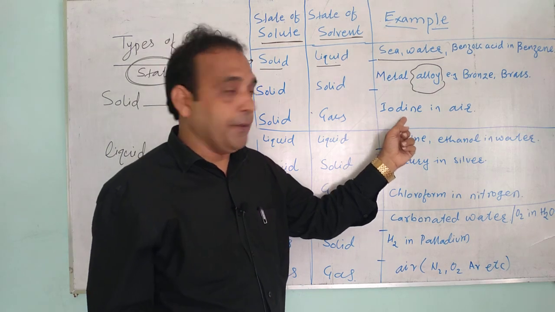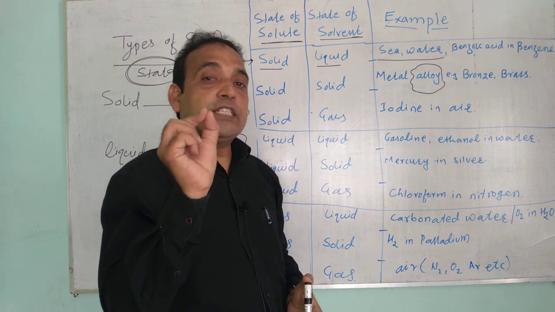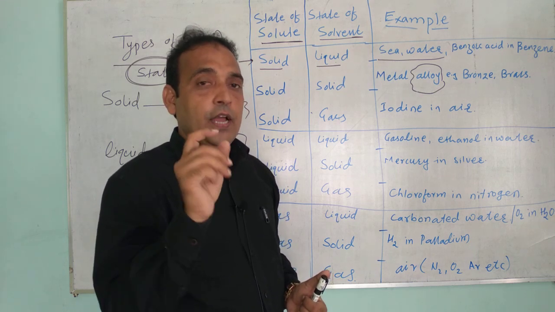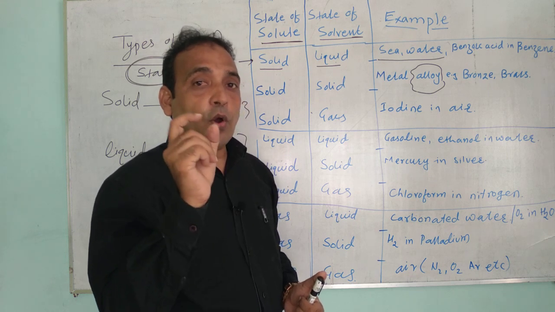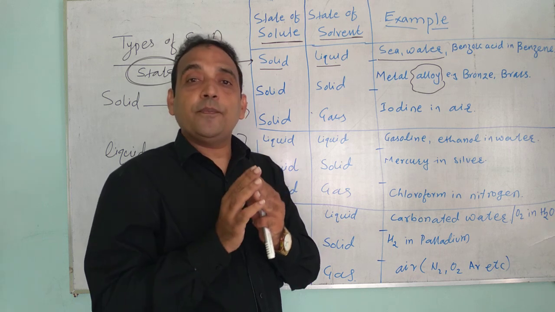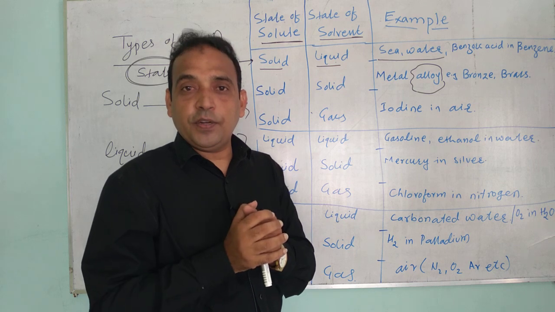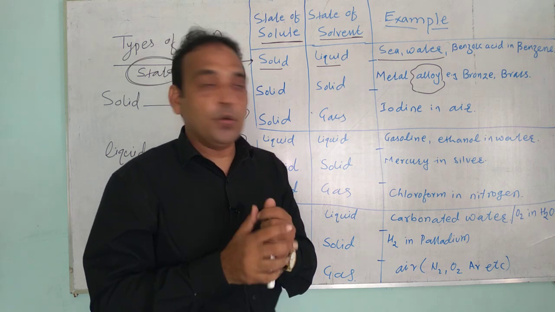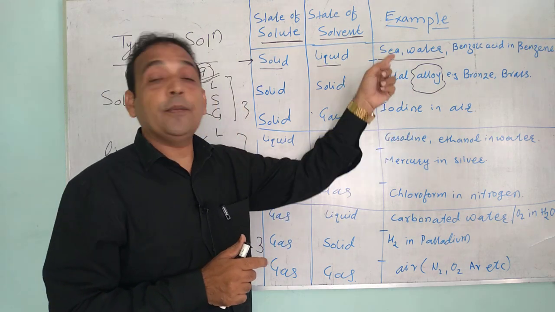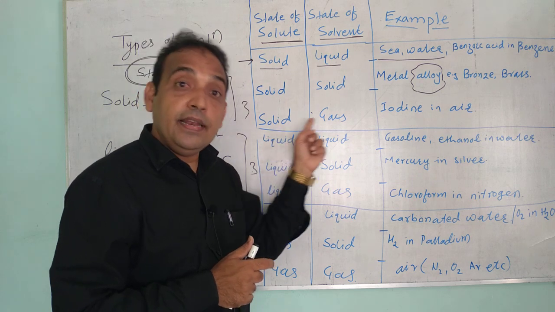Come to iodine. Iodine in air. When you open the crystals of iodine, actually it is a volatile solid. When you open the bottle of solid iodine crystals, that iodine will vaporize. Iodine will convert into a violet colored gaseous form, it will convert into the vapor state. So that is an example of solid in gas. These examples you have to remember. Iodine in air is the example of solid in gas.